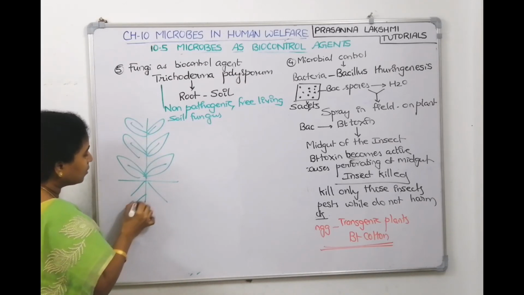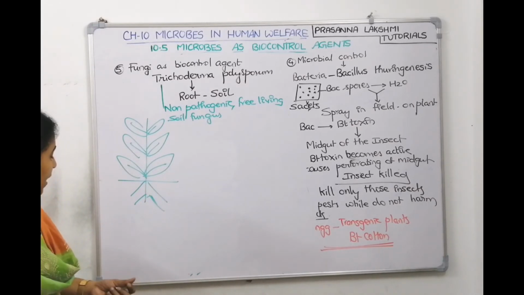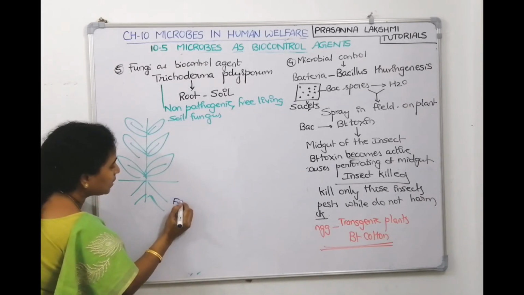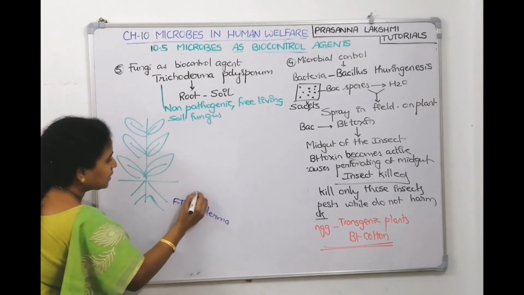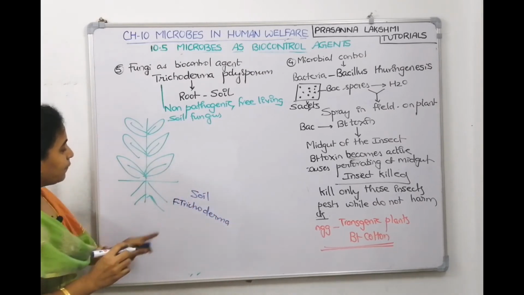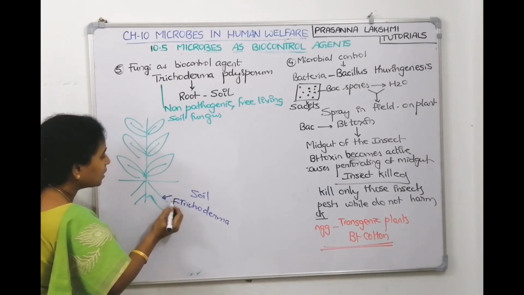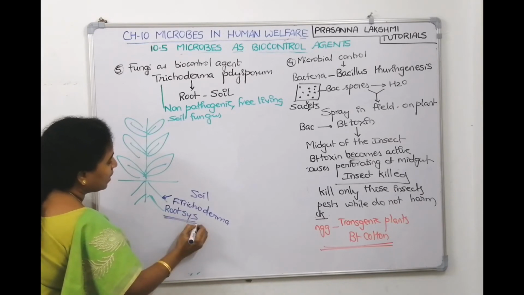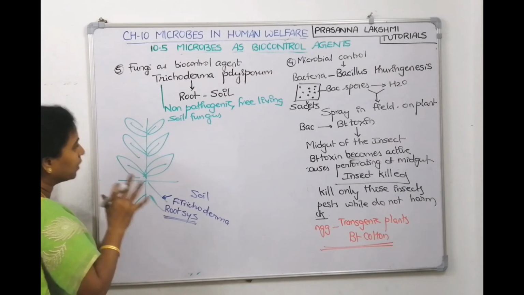And here are the roots. Now, Trichoderma is present inside the soil. This is the fungus. What is it? Trichoderma. Where is that present? In the soil it is present. If the fungus Trichoderma goes and infests the roots, penetrating the root system, that means this particular plant is now having Trichoderma.